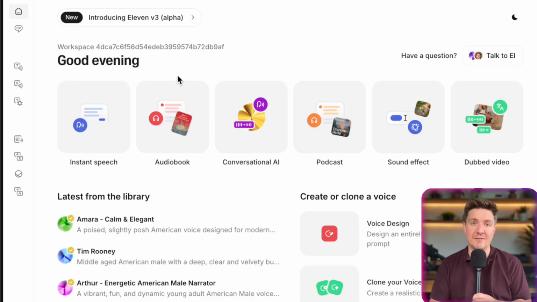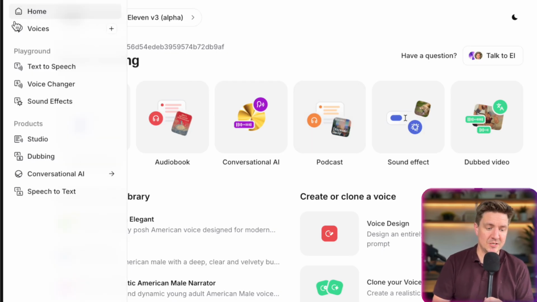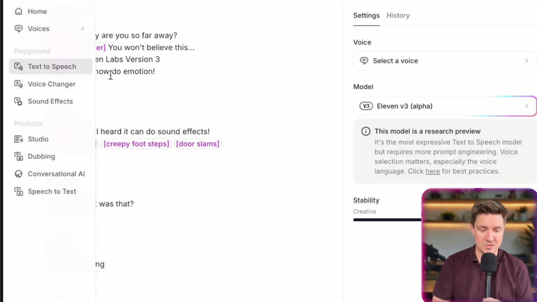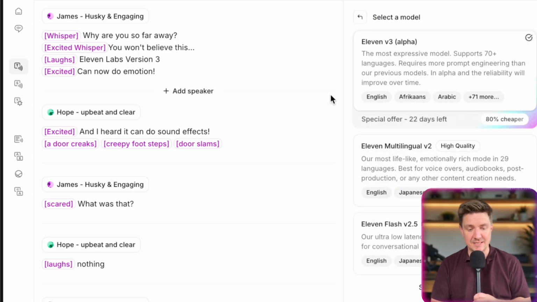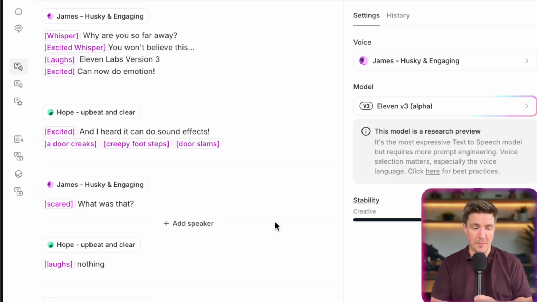So here we are inside the ElevenLabs homepage, and once you've logged in, you're going to need to go into text-to-speech, and you're going to make sure that you have ElevenLabs version 3 alpha selected. And then in here, as you can see, I've got an example already loaded up. And this is the one that you saw at the beginning.